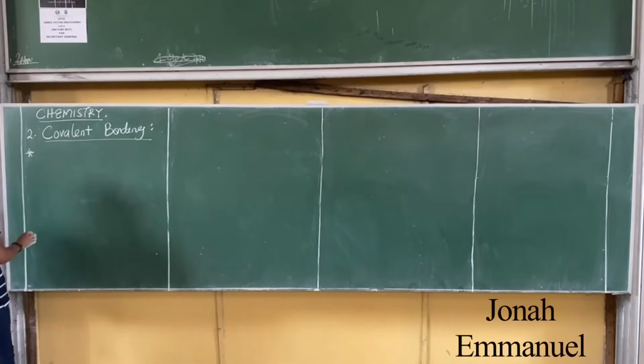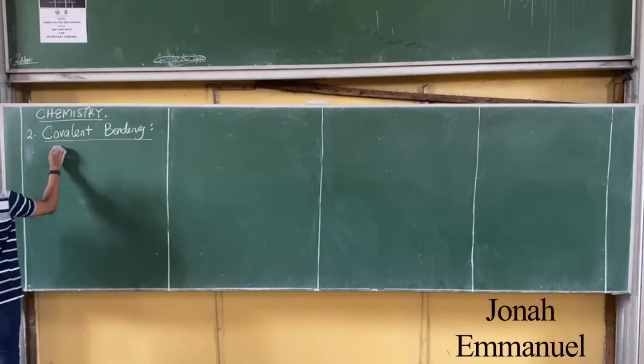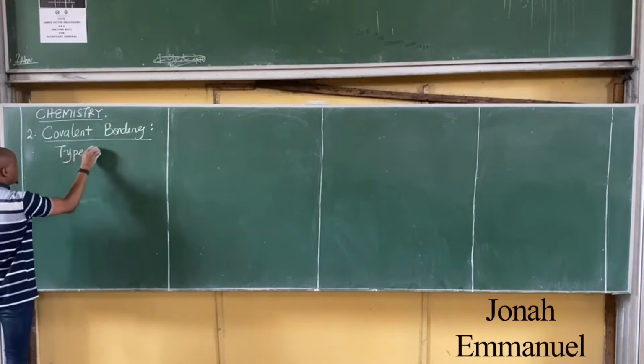There are two main types of covalent bonding.